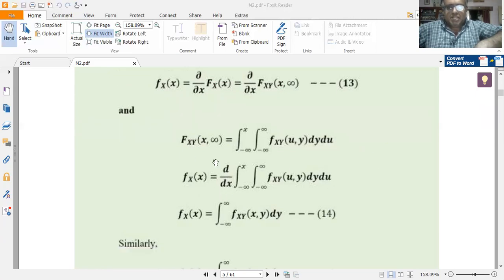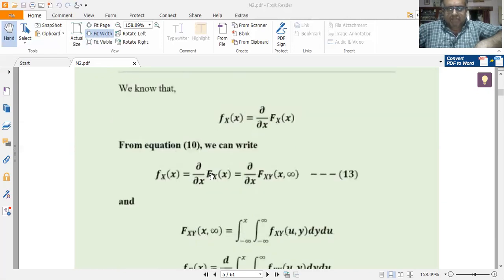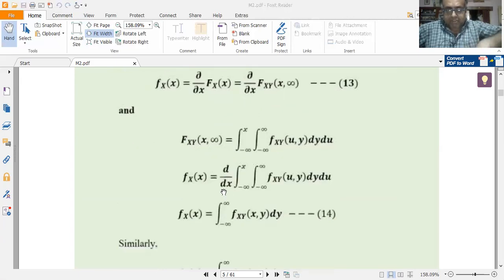Now differentiating both sides, Fxy of x comma infinity is nothing but my capital Fx of x from equation 6, which we have derived. Now the PDF can be obtained by differentiating the CDF. Now I shall find small fx of x. Fx of x is obtained by differentiating the CDF Fxy of x comma infinity.